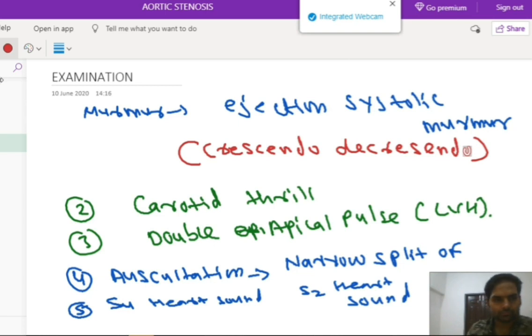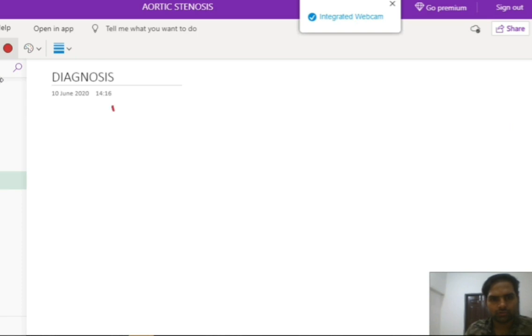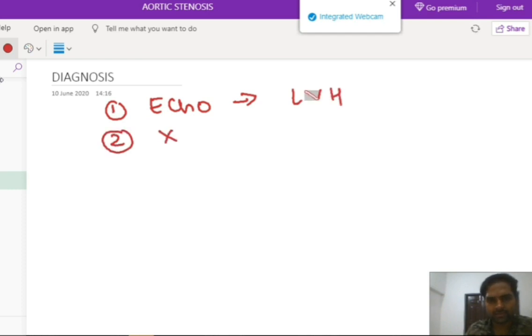Okay, now let's move to the diagnosis part. How will we diagnose this condition? For diagnosis we can do the echo, and what will the echo show? The echo will show left ventricular hypertrophy. Second, we can perform an X-ray of the chest, and the X-ray of the chest will show cardiomegaly.